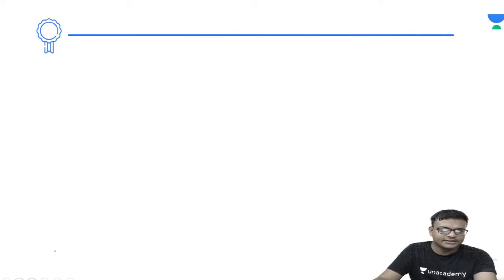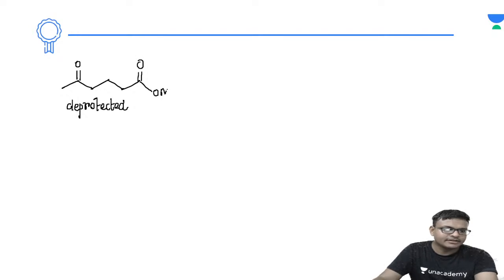So now let's take the new slide and continue with this. So this molecule was previously a protected form. Now it has been deprotected. Now at the same time, we are not writing the number of carbons because you are understanding that. Okay, that is understandable. So OMe and here is the SMe. So now this will be the product A obtained after applying the first step. फर्स्ट स्टेप के बाद ये प्रोडक्ट है.